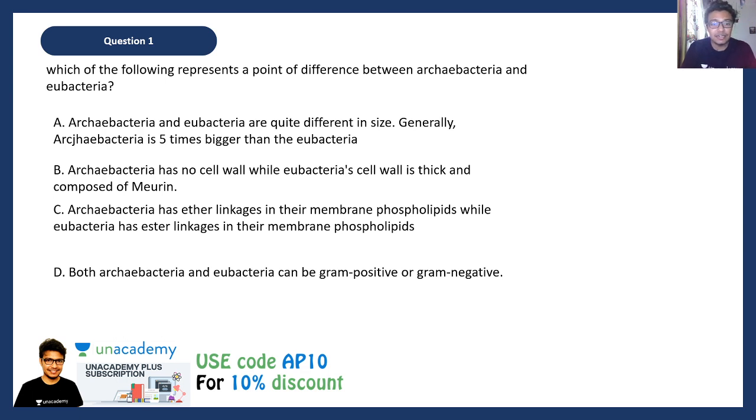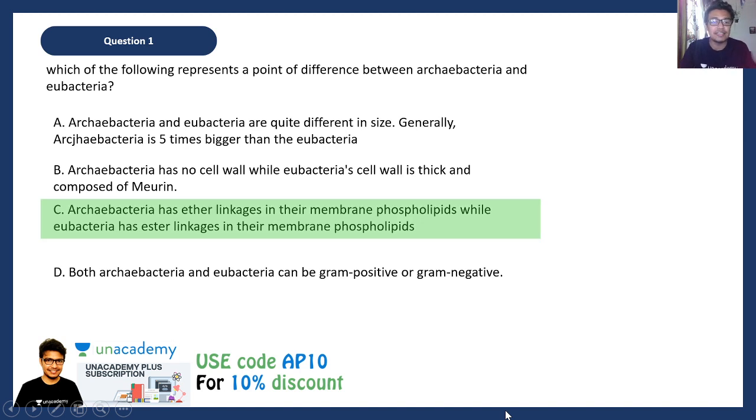C. Archaebacteria has ether linkages in their membrane phospholipids, while eubacteria has ester linkages in their membrane phospholipids. Then D is both archaebacteria and eubacteria can stain gram positive or negative. So we have to identify what is the correct point of difference. So which of these points shows a correct difference, and the correct answer would be option C.